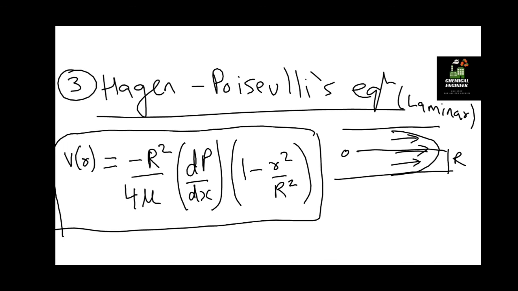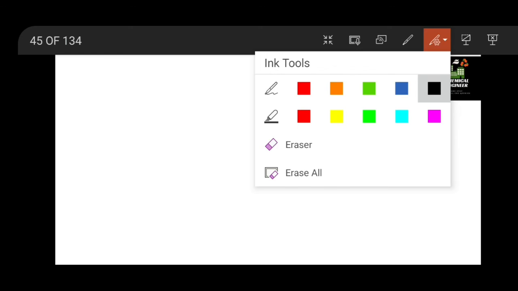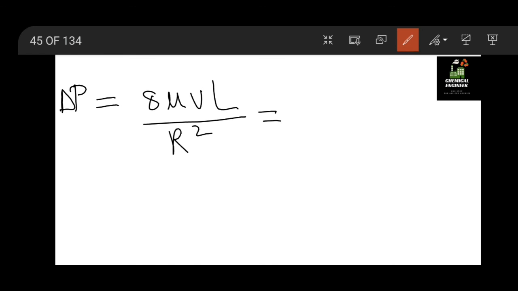Now the pressure drop. So here, the third equation, the Hagen-Poiseuille equation, that is the pressure drop. Delta P is given as 8 mu V L divided by R square, which is equal to 32 mu V L divided by D square.